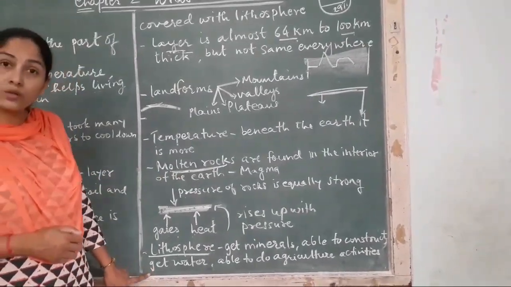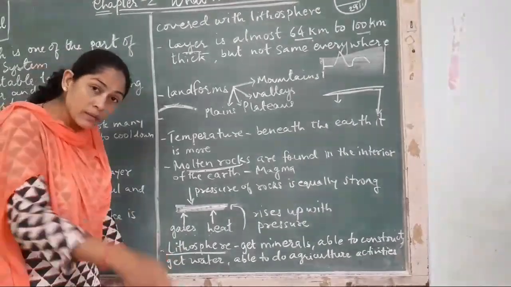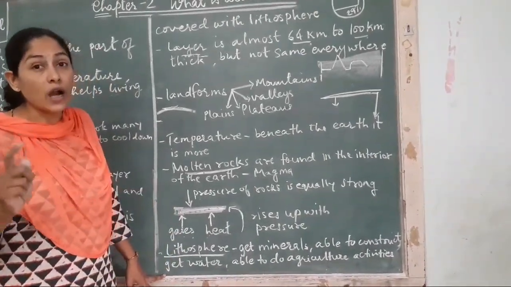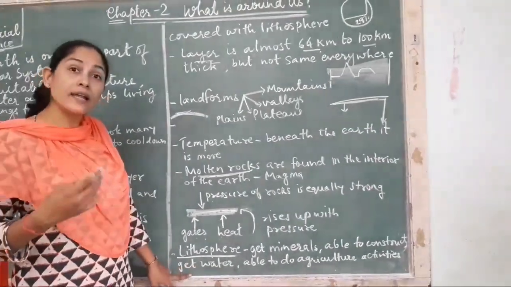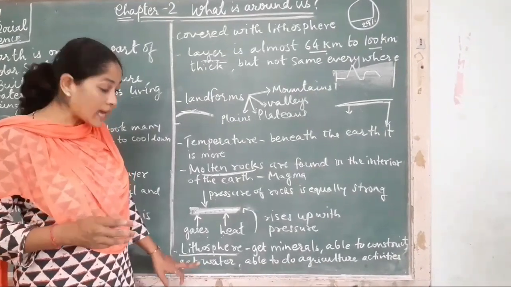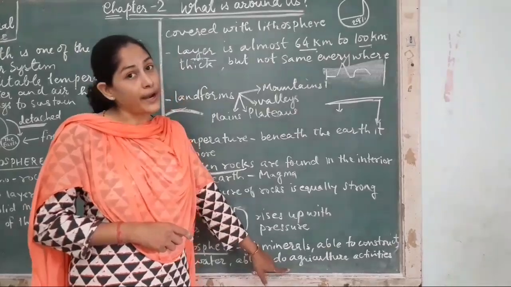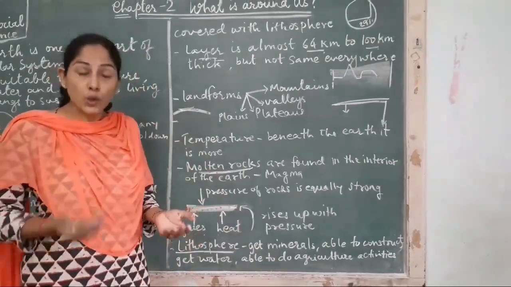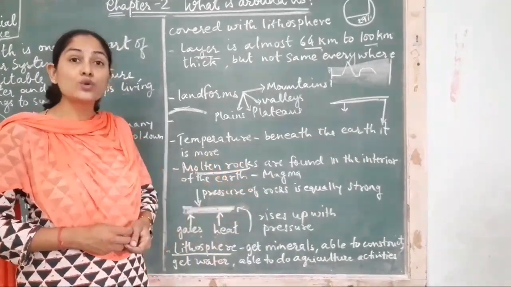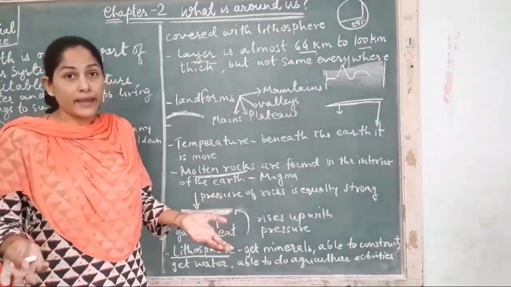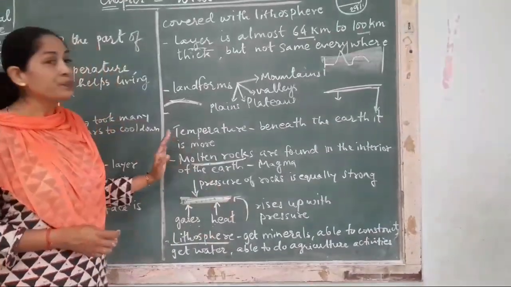We get water also, definitely yes. If you dig under the ground, you will find groundwater there. Even the seas, lakes and other water bodies are on the lithosphere. And we are able to do agriculture activities also. Whatever we are getting to eat is because of the lithosphere. On that only we are able to germinate and do our agriculture and irrigation activities. So we are done with the lithosphere.